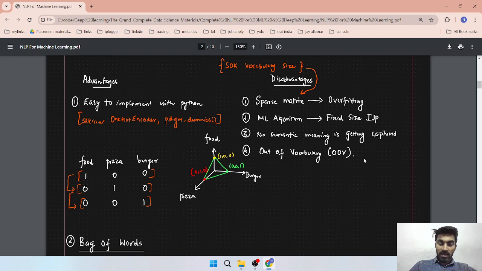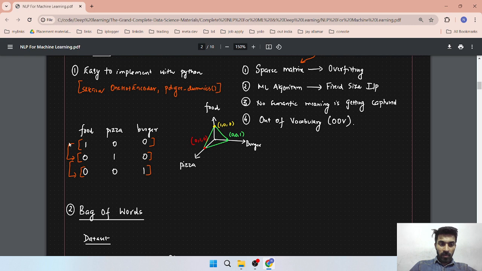Or no semantic meaning is getting captured. Yeah, this is also a problem. Basically this is a vector representation. So food is represented by 100, pizza is represented by 010 vector, and burger is represented by 001 vector. If you create vectors like this, there will be a very huge difference, so the semantic meaning is not captured. So we have to apply some encoding so that we can get a semantic meaning. In word to vec we have this feature, so we can get a semantic meaning.